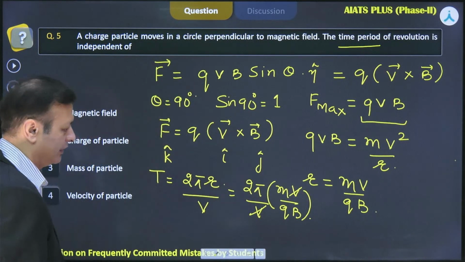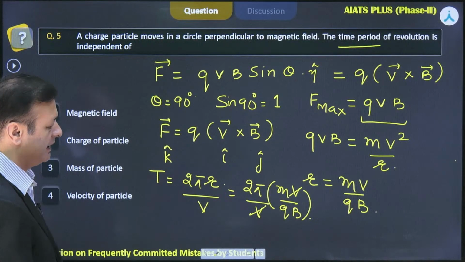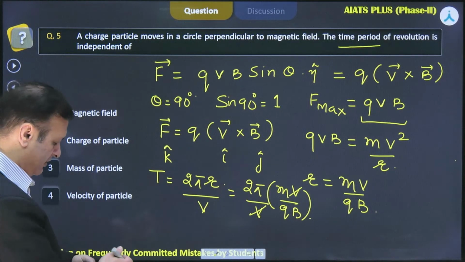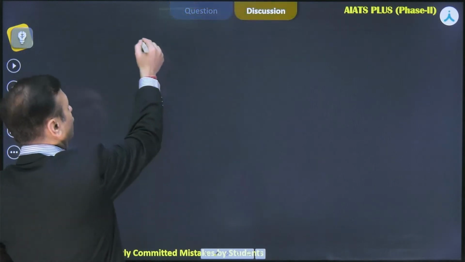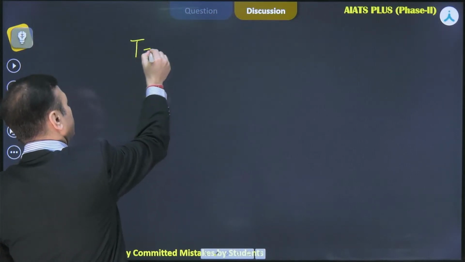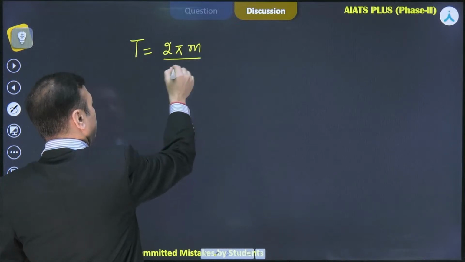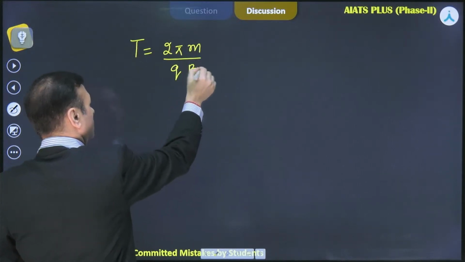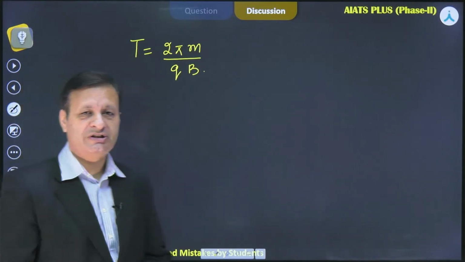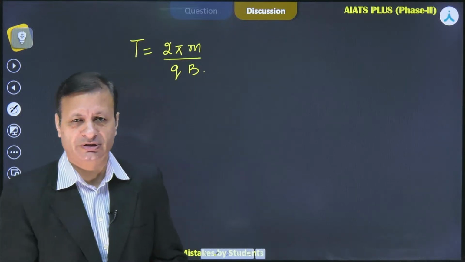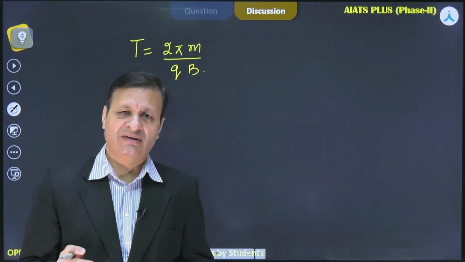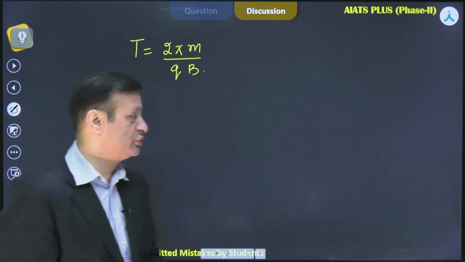So what you are left with is 2 pi m by qB. So your expression for time period is 2 pi m by qB. This is the required expression that will help you answer this question in one shot.